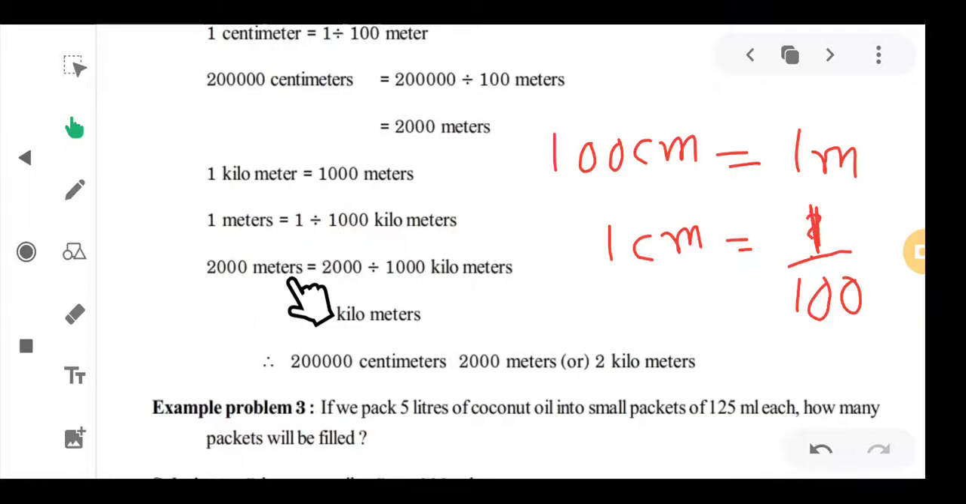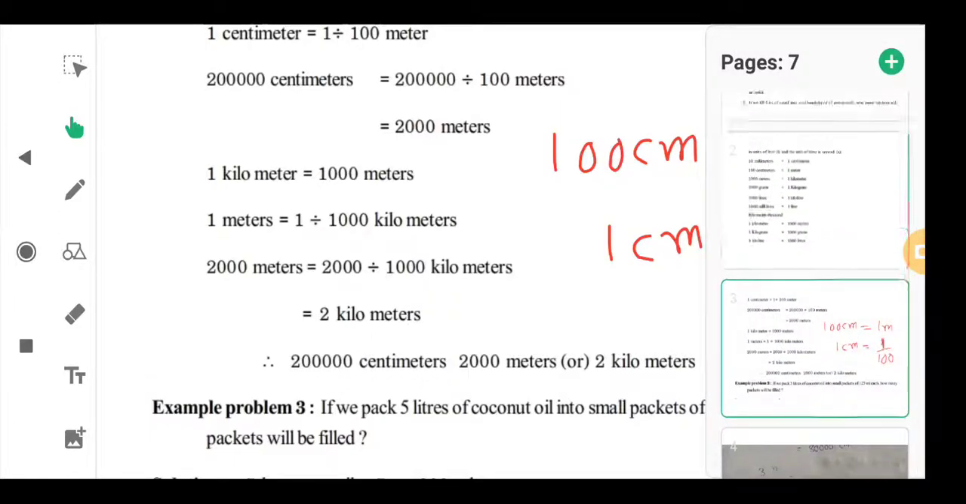For 2000 meters, how many kilometers? So, 1 kilometer is equal to 1000 meters. So, we have to divide it by 1000, here 2 kilometers. Okay. Like this, we have to do the worksheet.